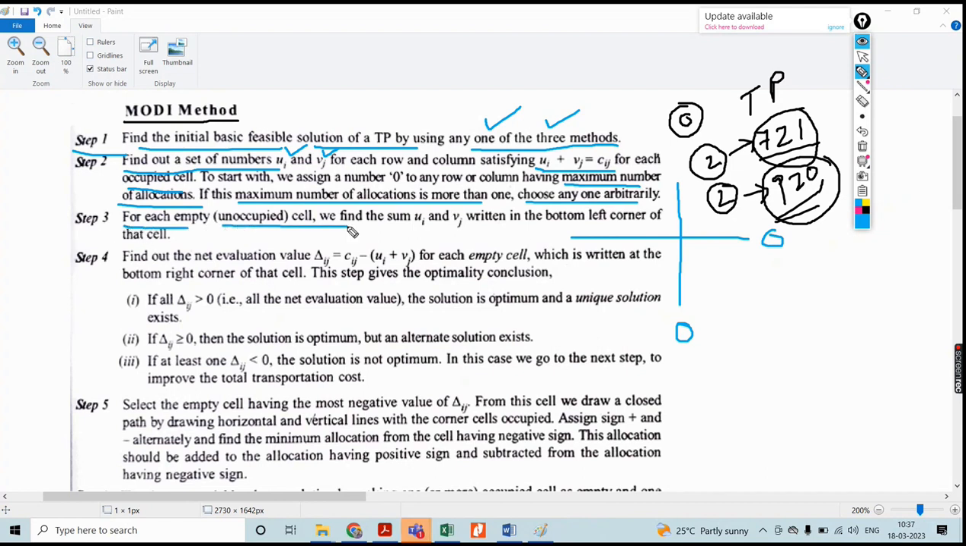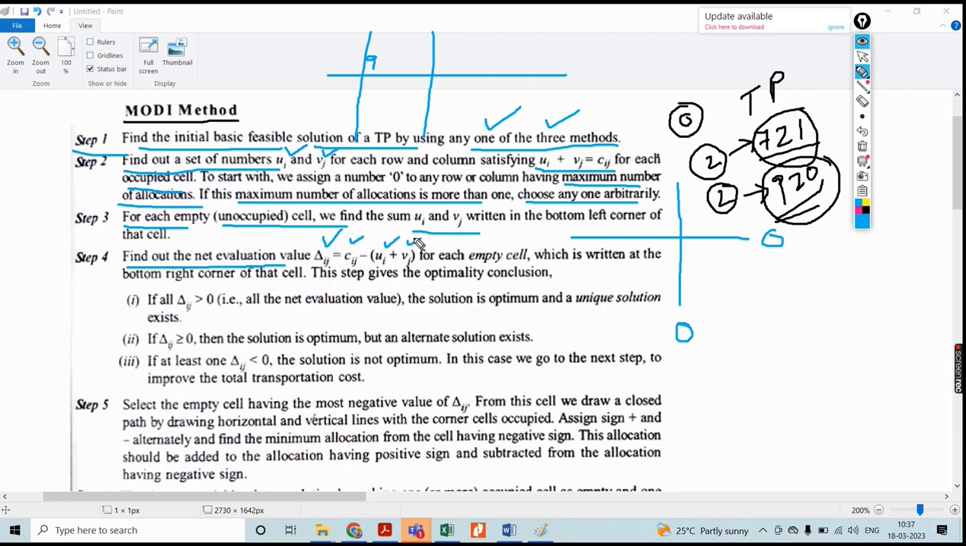for each empty unoccupied cell to find Ui and Vj, written in the bottom left corner of the cell. In that cell, we have to write at the left corner the value of the evaluation, particularly the difference with respect to the Ui and Vj and the transportation cost. Then we have to find the values of delta ij. Delta ij is nothing but Cij minus Ui minus Vj, for the unallocated cell.